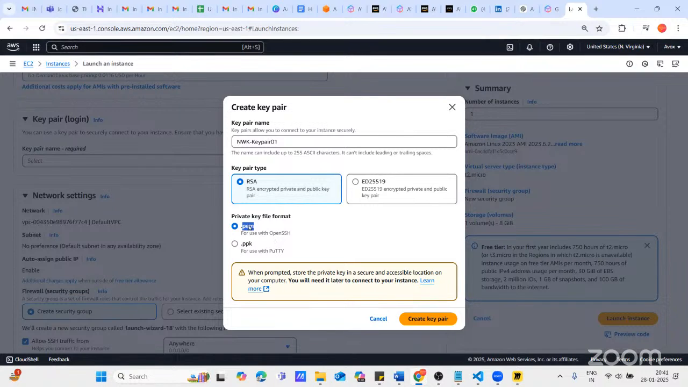We have two formats. One is the PEM format, another is the PPK format. The PEM format is generally used for OpenSSH, and the .ppk format is used with PuTTY, if you want to take remote access of the machine from PuTTY. In that case, you should have a ppk key. But if you are not using PuTTY and are using any other SSH tool, in that case we use the PEM format. Most of the cases these days, we are not using PuTTY, right? So I'm choosing .pem here and creating a key.